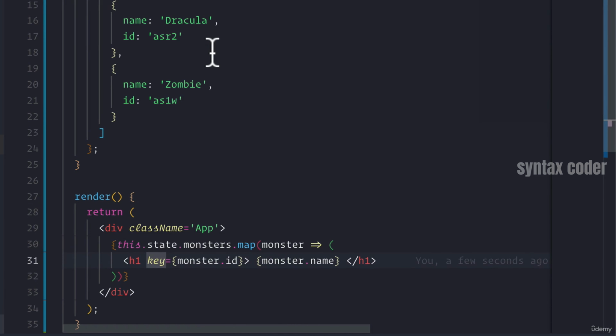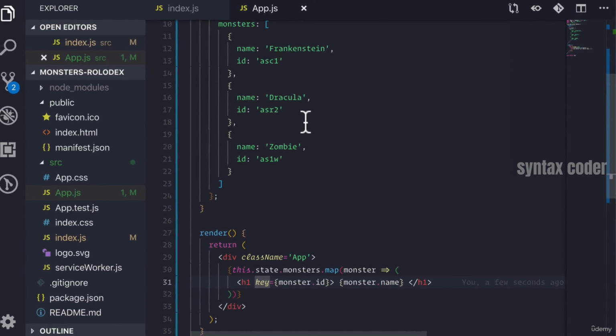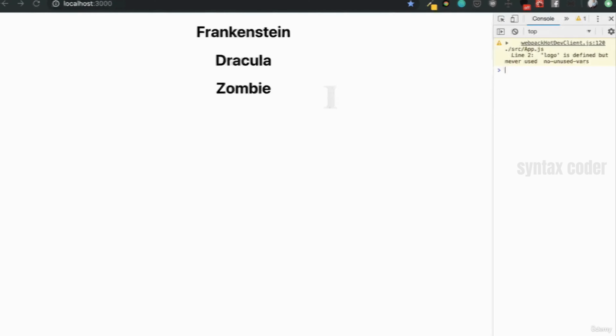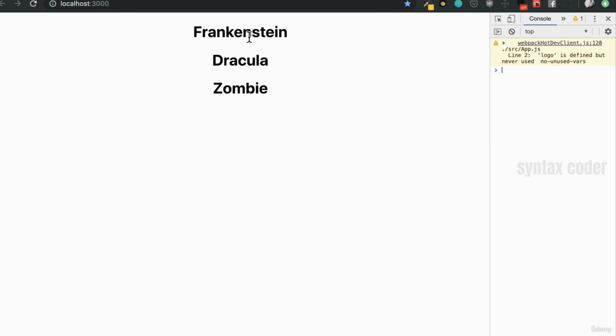Now, let's say, for example, the user does something and it changes the name of our first monster from Frankenstein to Banshee, for example, right? Like, let's say it does it in the code somewhere, like the same way that we saw when we called setState earlier. Well, React is smart enough to know that it only needs to update that first H1, right? To change it to the new property.